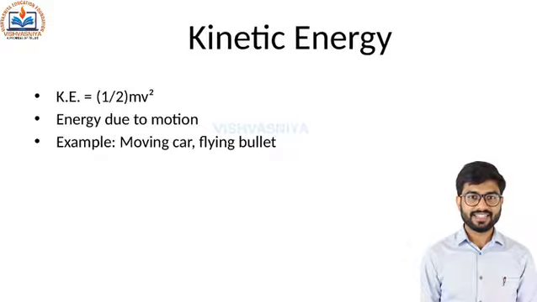First, kinetic energy, the energy possessed by a body due to its motion. Formula: kinetic energy is equal to 1/2 into mass into velocity squared. Example, a moving car or a flying bullet.